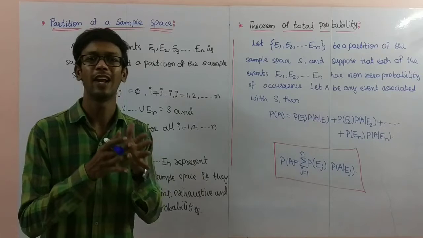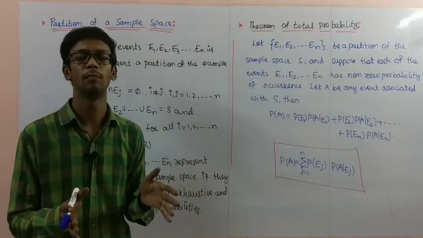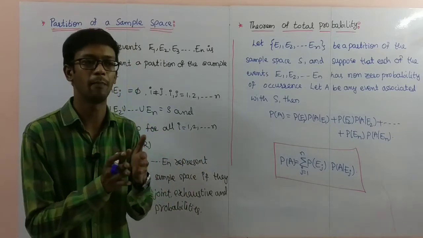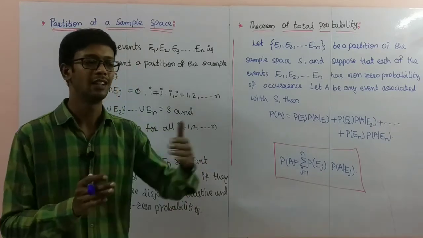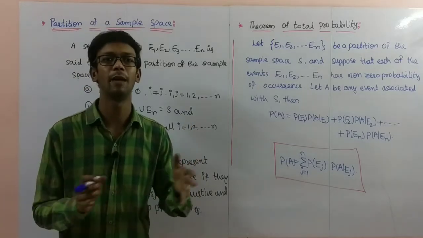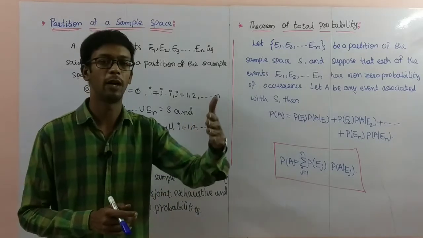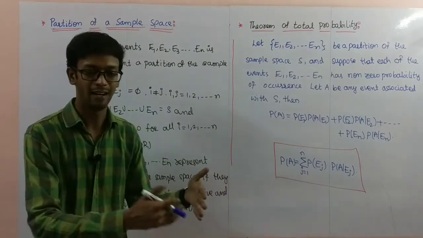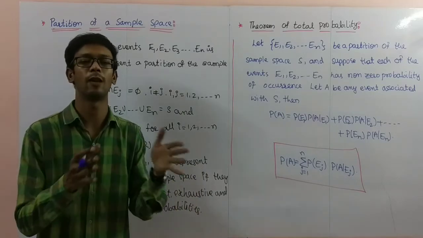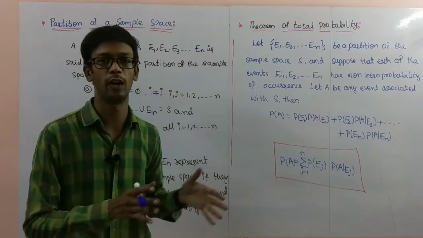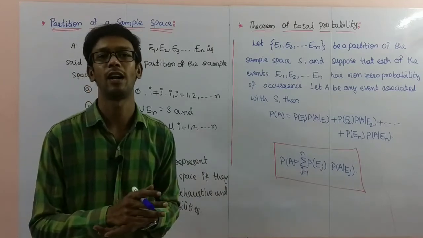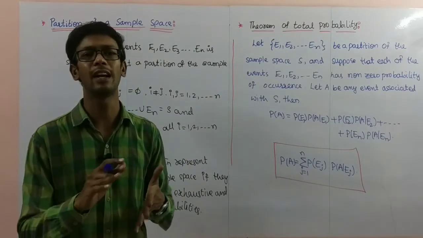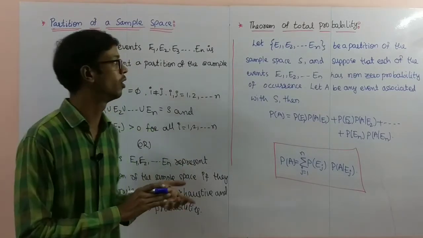Partition is nothing but, for example, one room is there, one classroom. If you are making separations using cupboards, that is called a partition. For example, one bed purpose if you are making one cupboard, second bed, third bed, like that if you are making one room into different parts, that is called a partition in general. So in mathematics also, it is a similar concept.